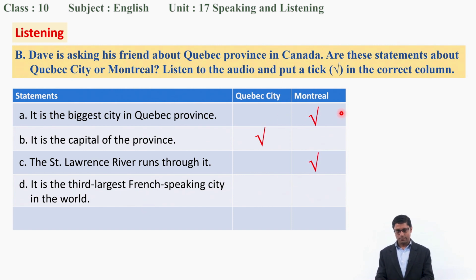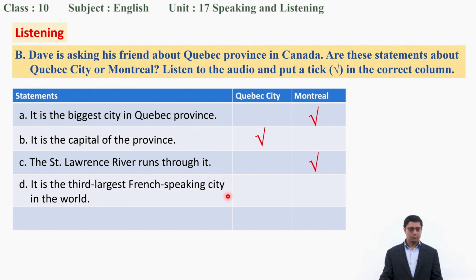Let's listen. Wow. And do you think I can get by in English? My French is okay, but not great. I know most people there speak French, but can I also use English? Well, people speak both French and English there, but you'll hear French most of the time, and all of the street signs are in French. In fact, Montreal is the third largest French-speaking city in the world. So you'd better practice your French before you go.